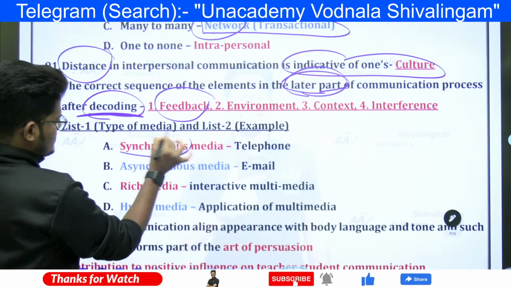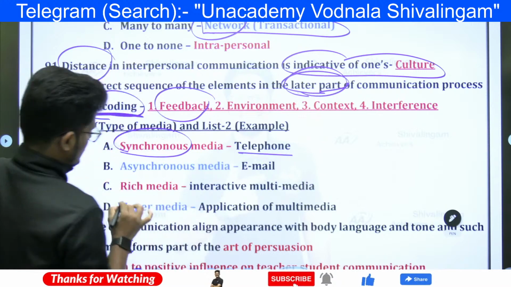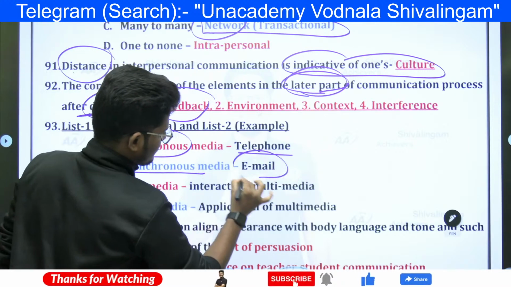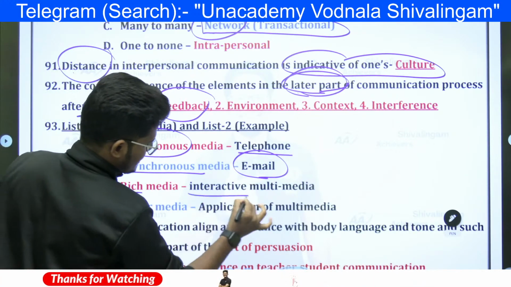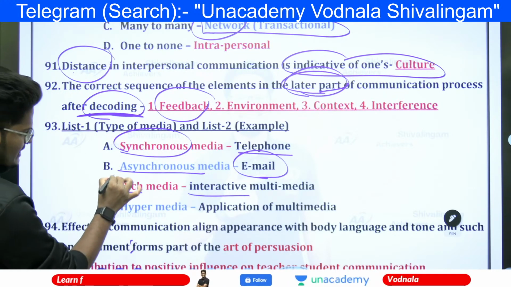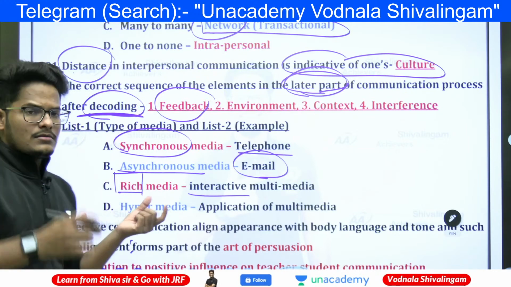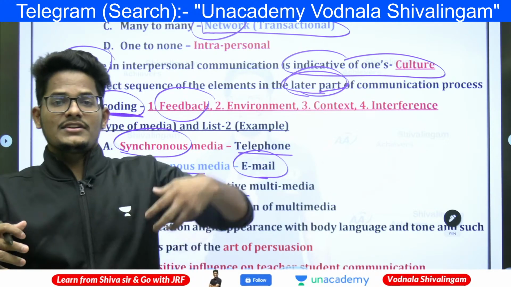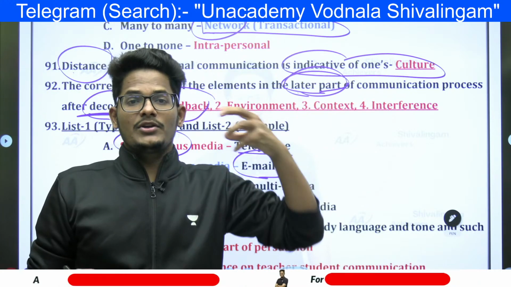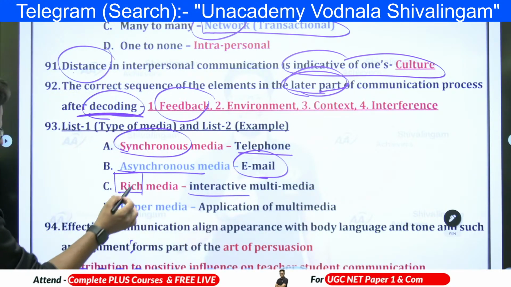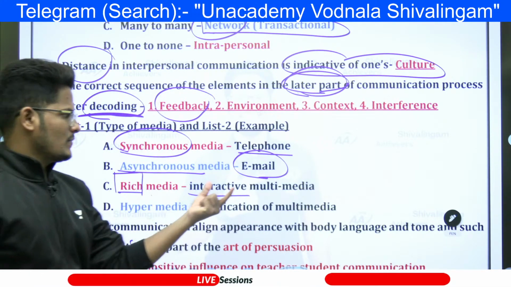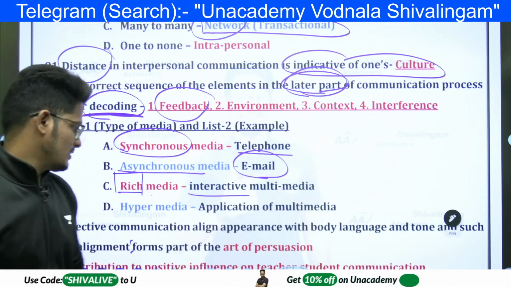Synchronous media is a telephone. Asynchronous media is an email. And rich media is interactive media. Rich media is not rich in terms of money. They are rich in presentation, rich in information, and rich in communication skills. That is how rich media works in communication: interactive media according to the requirement of the people.